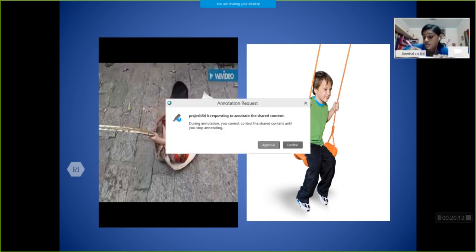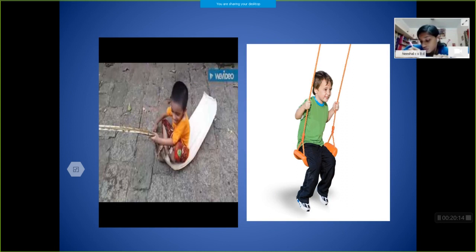Here you can see two pictures, two boys. One boy is on a mat, the other boy is on a leaf of an arecanut tree, which we call spala. If you want to pull these two boys, which will be easier for you? Is it the first case or the second case? The second case will be easier for you because he is on a swing.